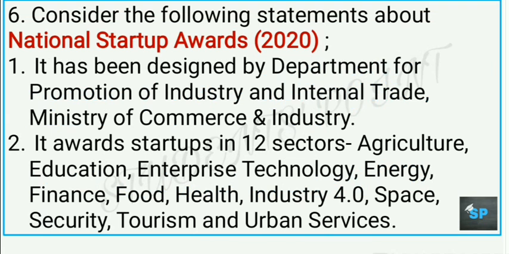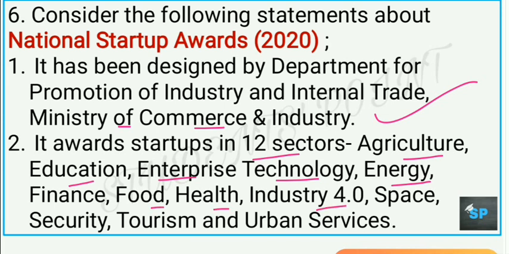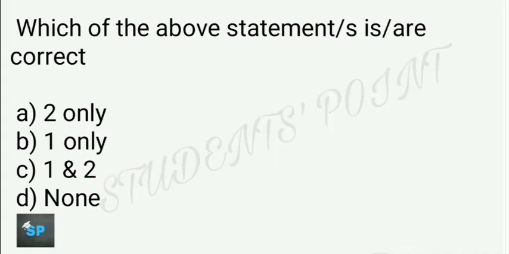Next question now. Consider the following statements about National Startup Awards 2020. Let's see. It has been designed by Department for Promotion of Industry and Internal Trade, Ministry of Commerce and Industry. This is correct, and it awards startups in 12 sectors which include agriculture, education, enterprise technology, energy, finance, food, health, industry 4.0, space, security, tourism and urban services. So this is also correct. So here C is the right answer.